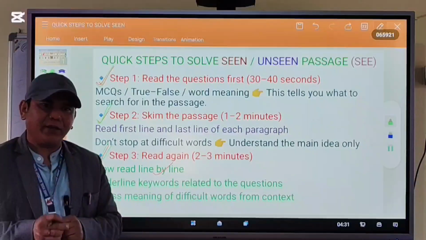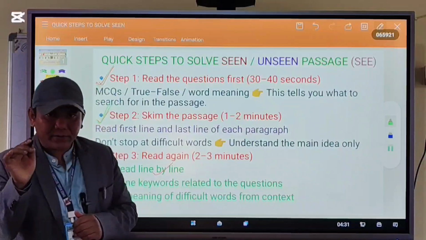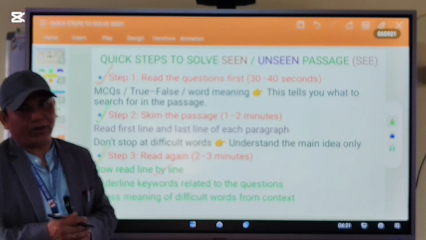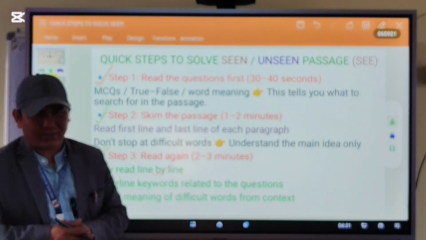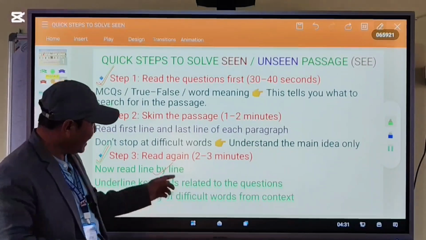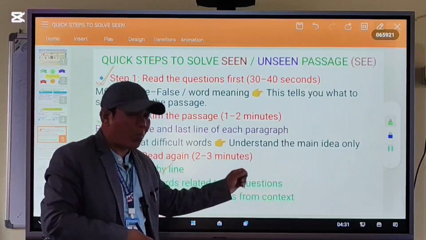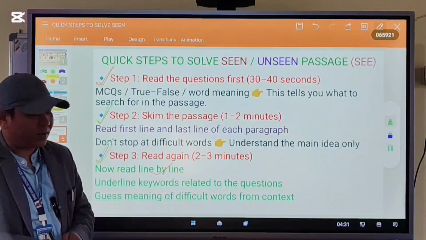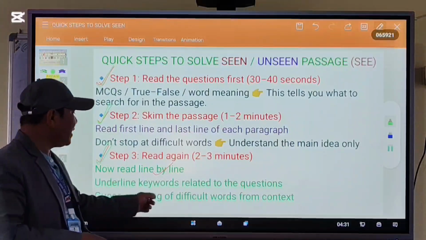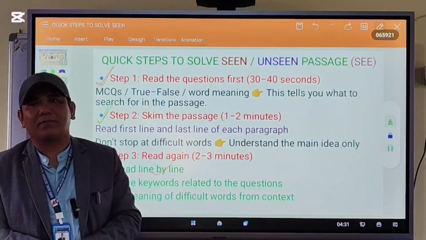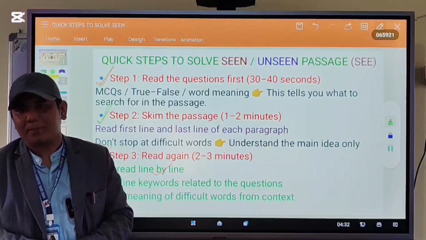While reading the passage, don't forget to underline the keywords. Underline keywords related to the questions. This is very important, mind it. Guess the meaning of difficult words from the context.